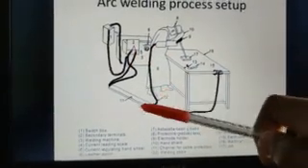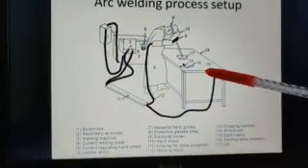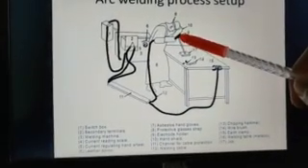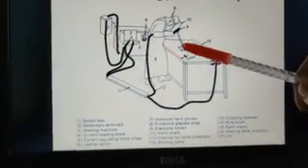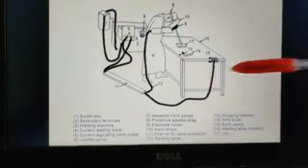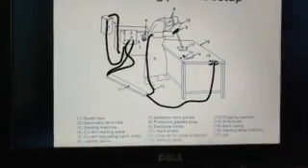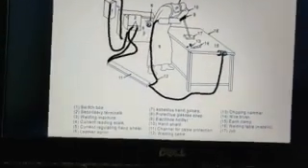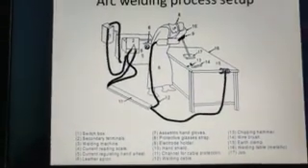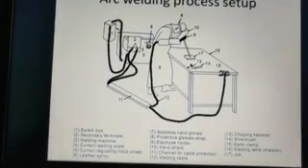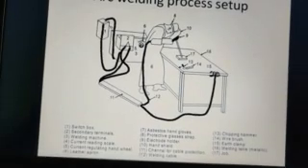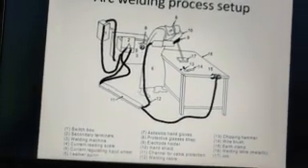Then we have the earthing which is given onto the weld table, and another, positive, going into the electrode holder, and through the electrode holder it goes into the electrode and then into the workpiece, and the circuit is completed. So it is the distance between the electrode and the workpiece which forms the electric arc, thereby providing the heat as a result of the jump of electrons from the positive to the negative terminal.